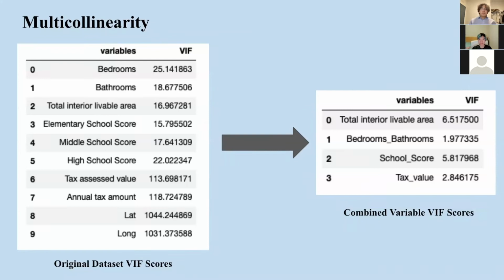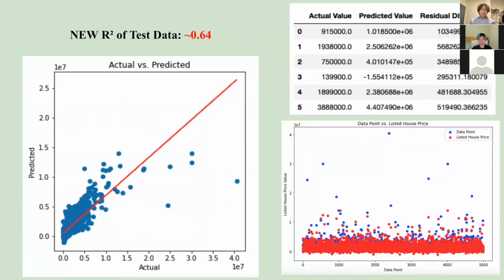Our next course of action was to attempt fixing the high VIF scores by using a function to combine correlated variables and dropping the others to predict listed price for future models. This not only produced a cleaner dataset, but eventually provided us with a more accurate model. The table on the right shows the output of combined variables and their respective VIF scores, which is now a lot lower. So, the new R-squared.